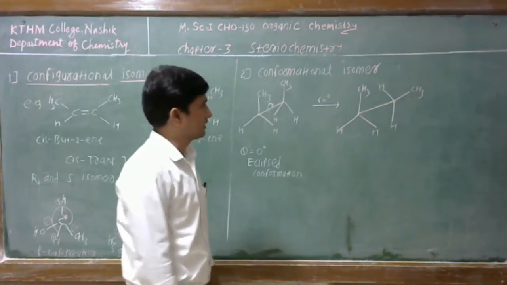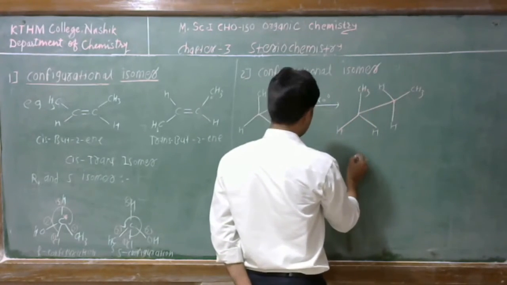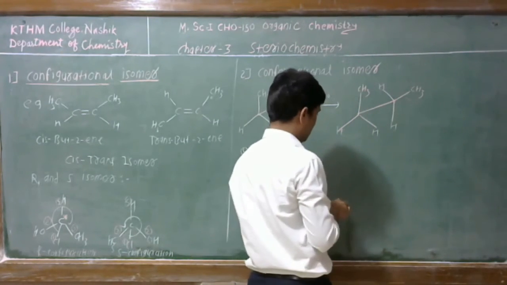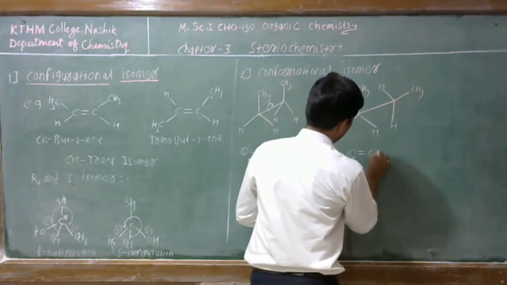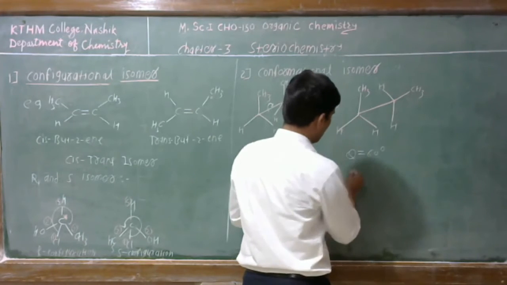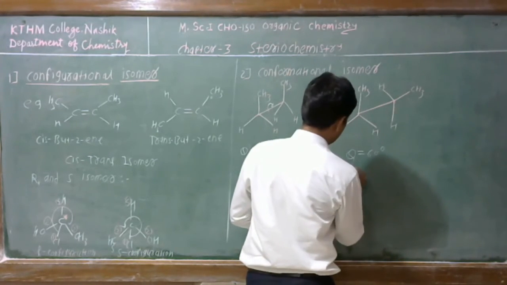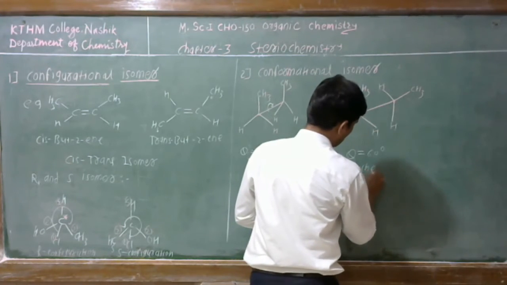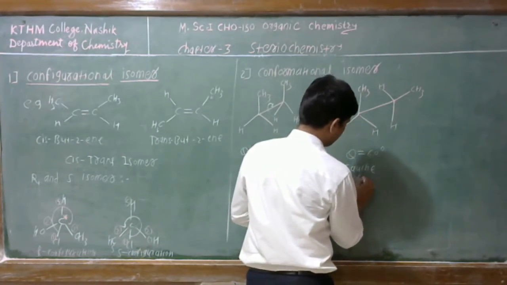Now, if we measure the dihedral angle between this group and this group, then it will be 60 degree. Therefore, this is gauche conformation. If the dihedral angle between two same groups is 60 degree, then this is known as the gauche conformation.